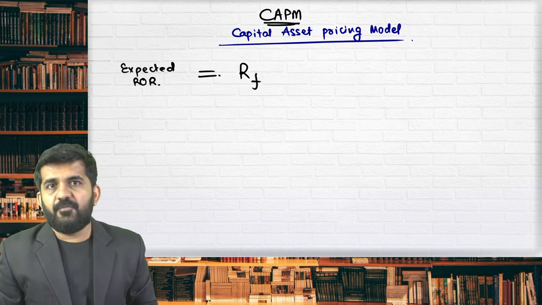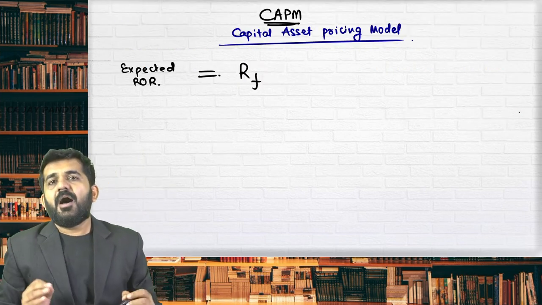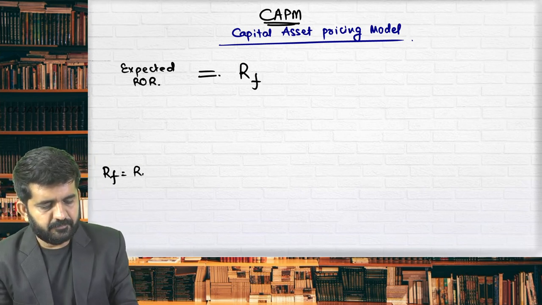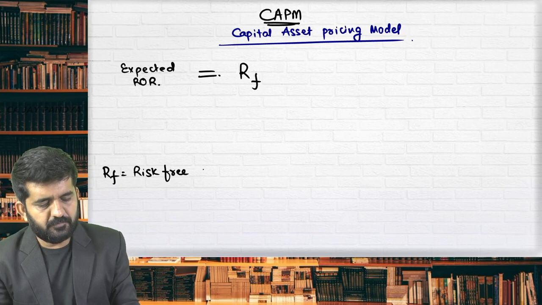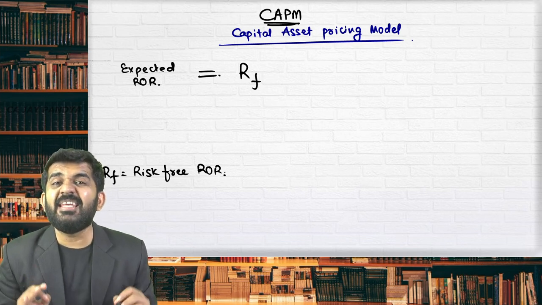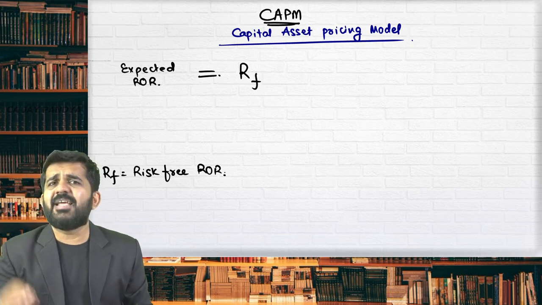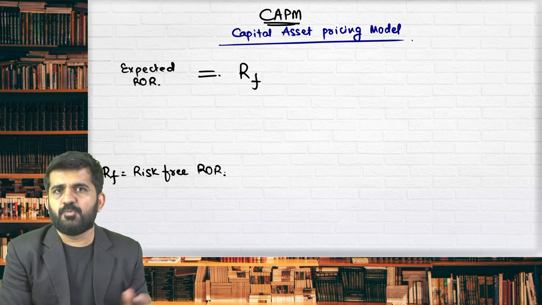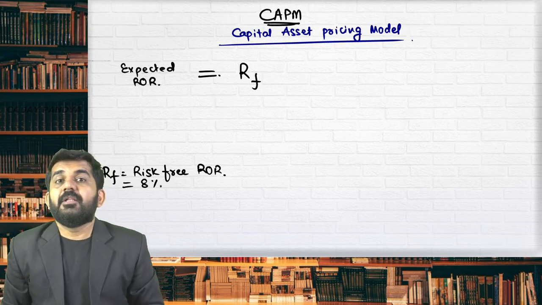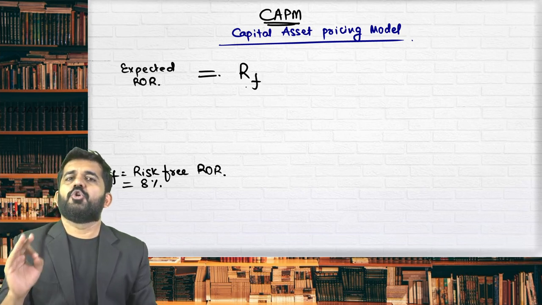is RF. Try to understand what is RF. What was RF in this question? 8%. RF is the risk-free rate of return. This is a rate of return which any person can earn without taking any risk. So take fixed deposit, or you should take treasury bills because it is more safe, but let's take fixed deposit and it is earning 8%. Then anywhere you invest, your minimum required rate of return should be at least RF.